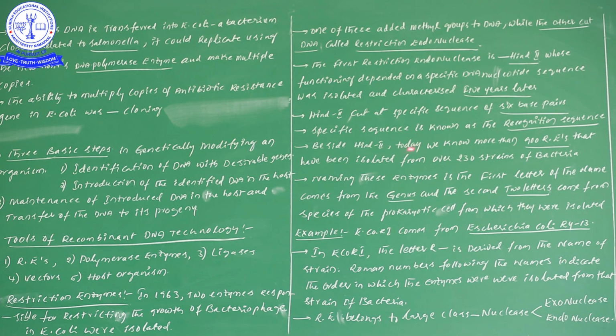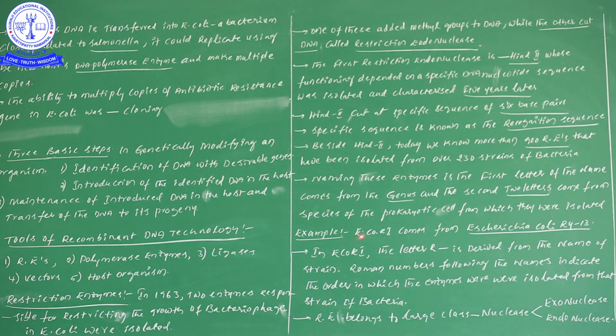Besides HindII, till now there are about 900 restriction enzymes, which we have isolated from 230 strains of bacteria. Suppose you take EcoRI as an example of a restriction enzyme, which has come from Escherichia coli RY13. This is the entire name.